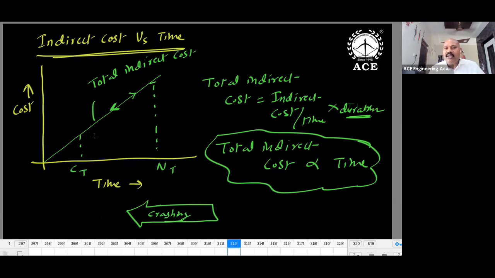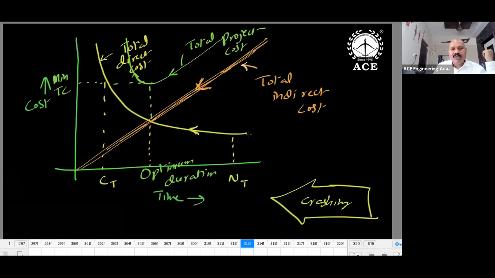Temporary godown, temporary shed, temporary residences, drinking water for labor, electricity for labor. All these things you have to maintain for 1 year. Suppose you complete the work in 6 months only. You can cut down everything by 6 months. So that is the advantage of indirect cost. If you reduce the duration, indirect cost reduces. So due to crashing, what will happen? Direct cost increases. Indirect cost decreases. I've shown in the diagram.